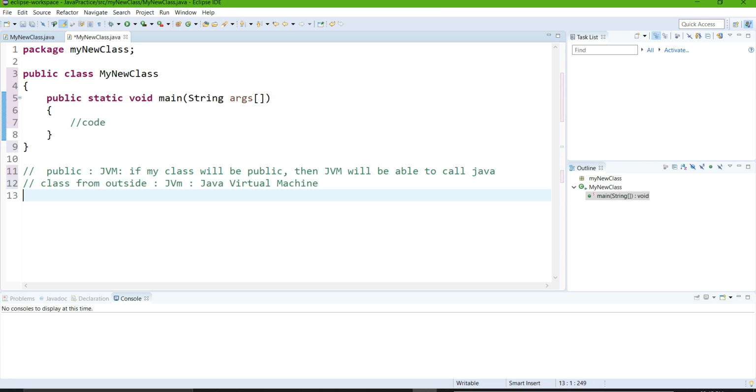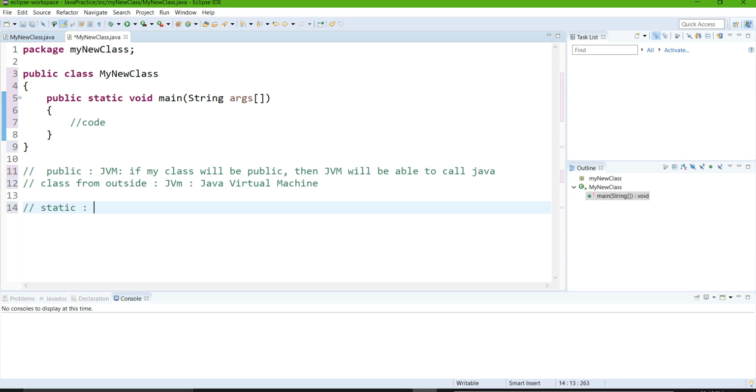Okay, and then after that, the another one is static. Why I use static over there? If you have learned many other programming languages like Python or C++, then you must know that to call a class member, we need an object for that. But our JVM, Java Virtual Machine, is compiling our program without the help of an object.